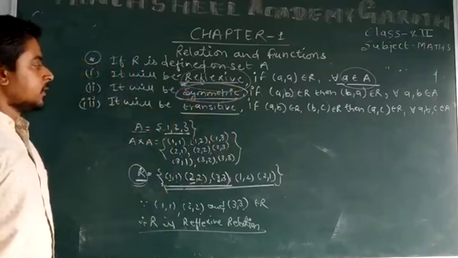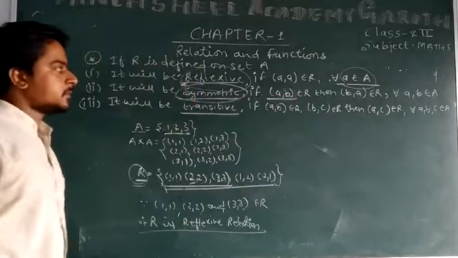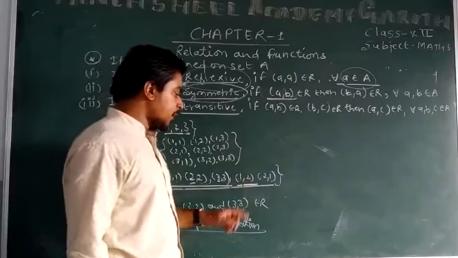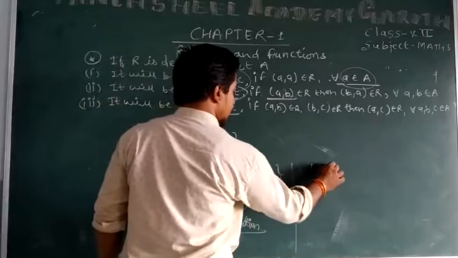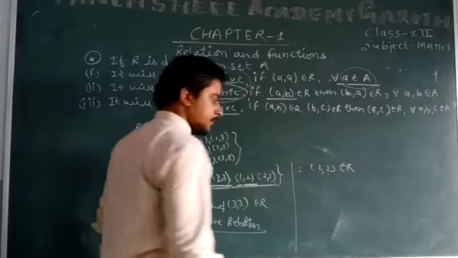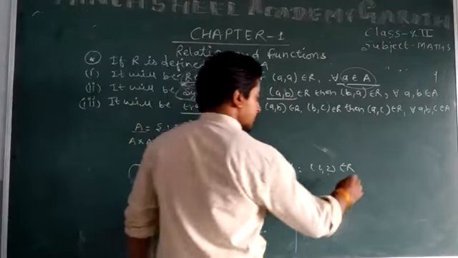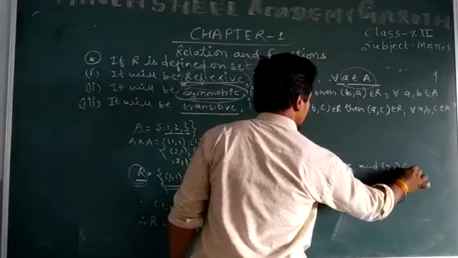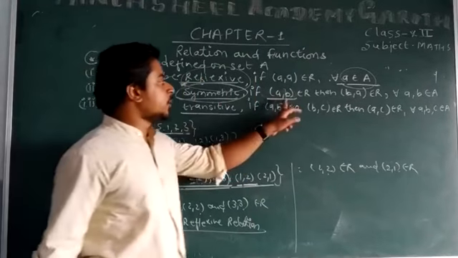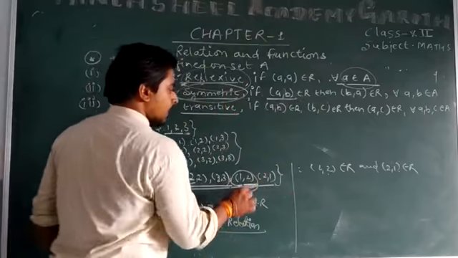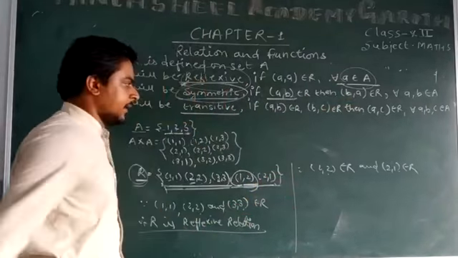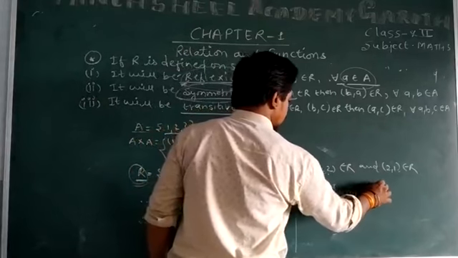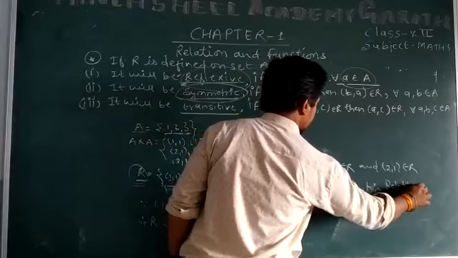How can we get a symmetric relation? It is very simple: if (a,b) belongs to R, then (b,a) belongs to R. It means that since (1,2) belongs to R, (2,1) also belongs to R. Here we have (1,2) in R, and its symmetric (2,1) is also in R. Therefore R is symmetric. R is symmetric relation.